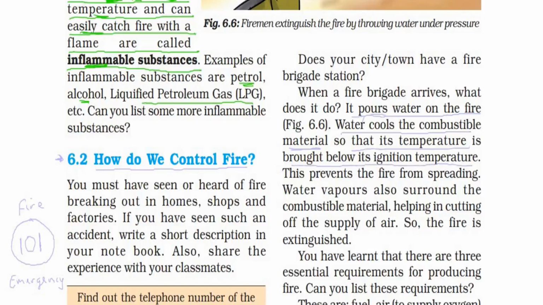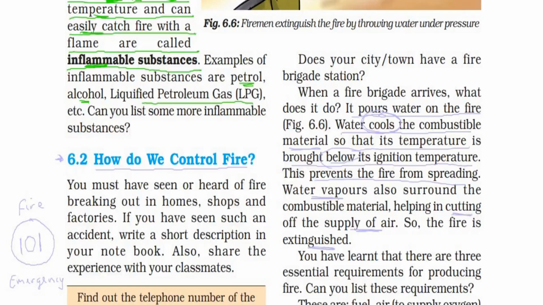So it prevents the fire from spreading. Water vapor also surrounds the combustible material, helping in cutting off the supply of air. So fire is extinguished.